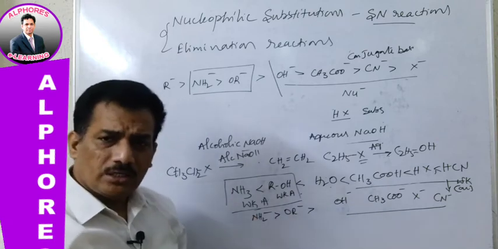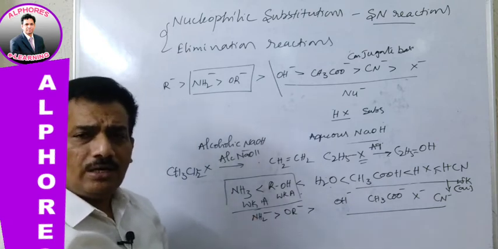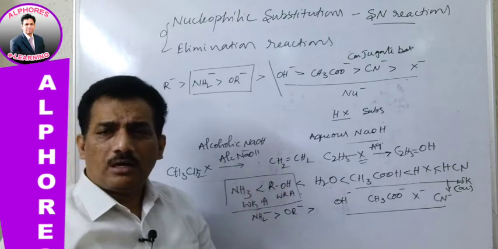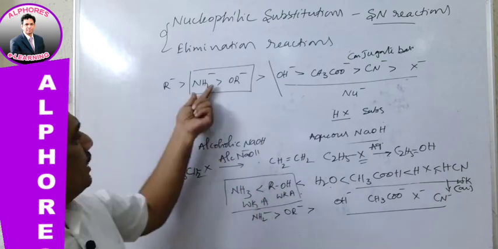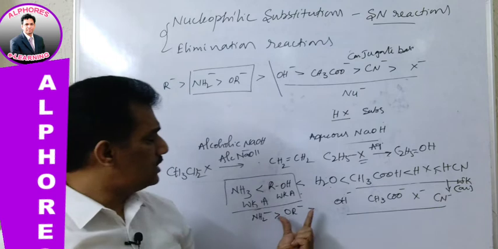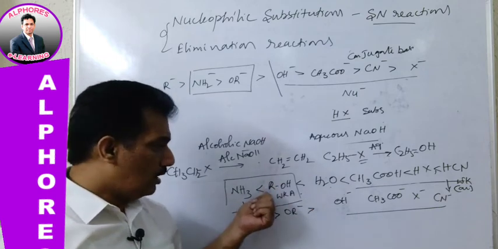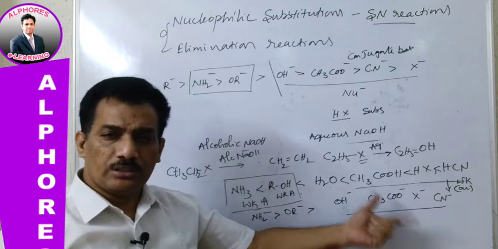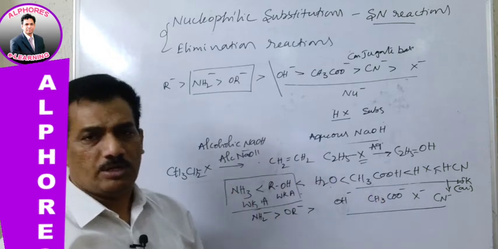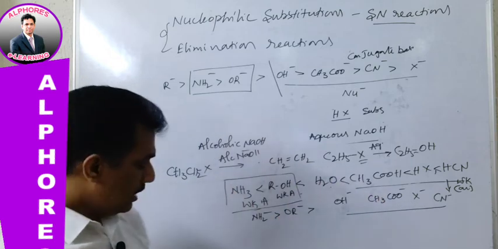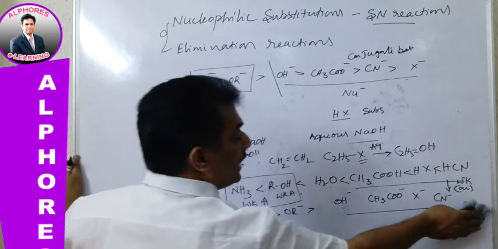For your convenience, for JEE Mains and NEET level, even for advanced level, here or there they may be provided with R minus. In all the remaining cases you can consider these two. Aqueous and alcoholic: aqueous is the substituting agent, alcoholic is the eliminating agent. Are you clear? And now one more with HX.